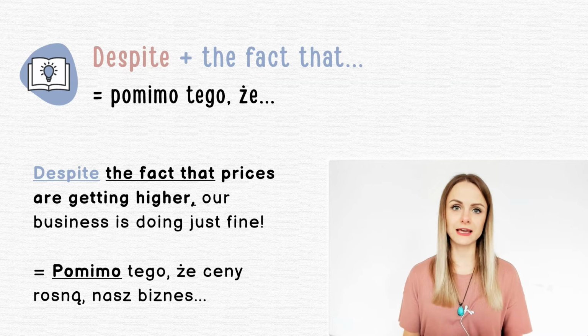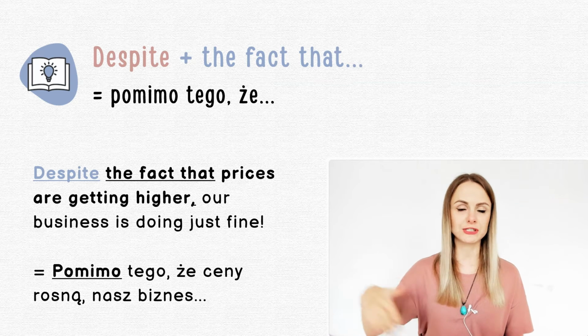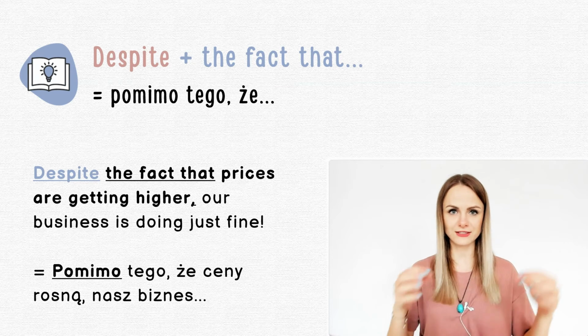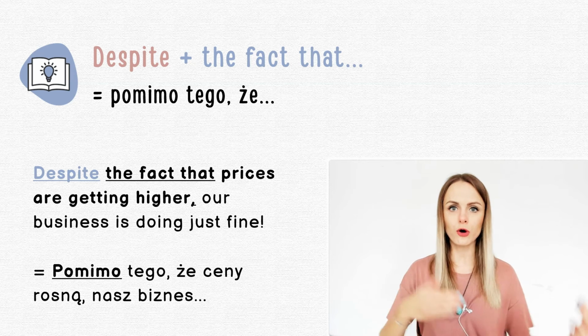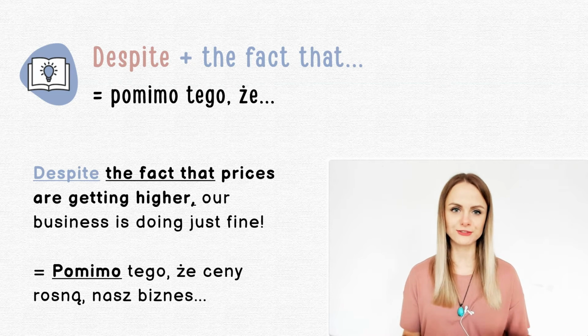You could also say, the fact that you've been working here for so many years doesn't mean that you can just tell people what they should do. So the fact that you've been working, to, że tutaj pracujesz. Okay? So remember this to, że is also the fact that. And now that's enough when it comes to despite.